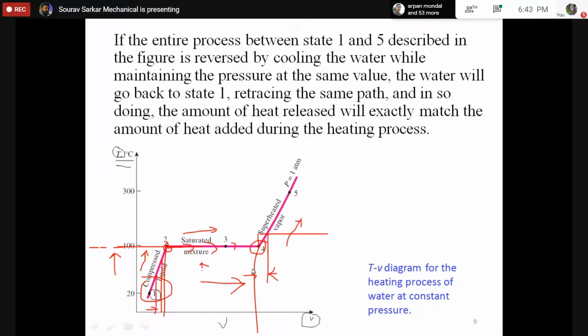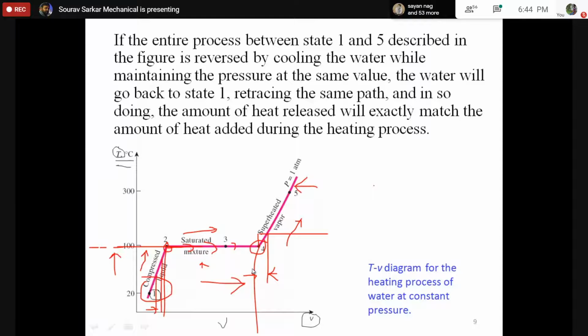So this is basically representing one path, one process. Now during this process, which variable is constant? Pressure. Very good. So this curve we can obtain for a single pressure.